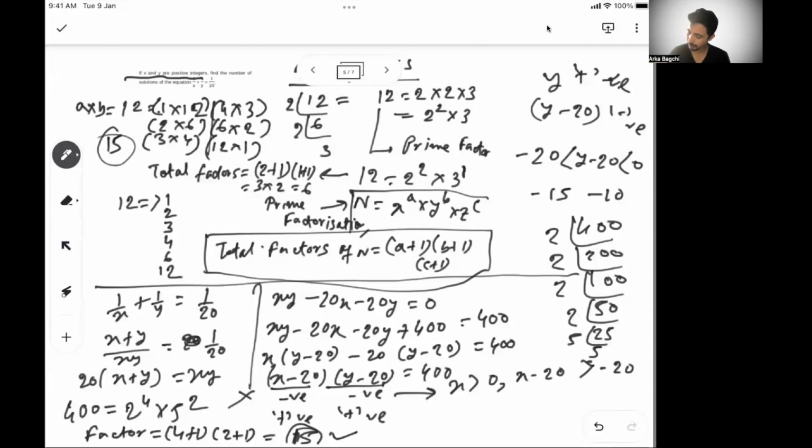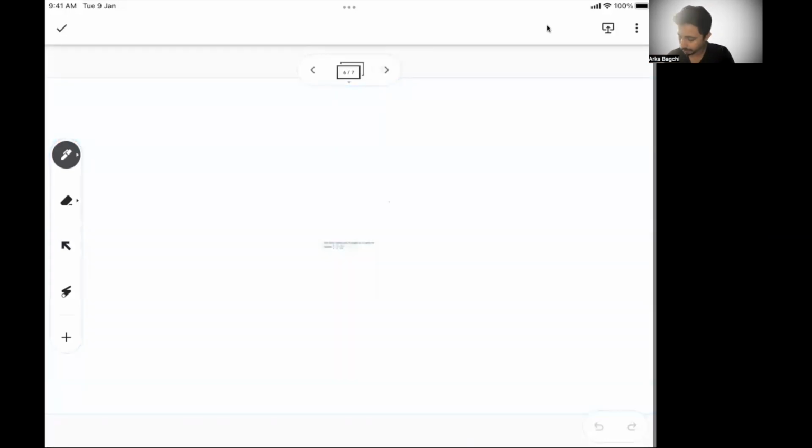So what is meant by one set of solutions? Like I said, 1 and 12 is a solution here. Similarly, for the 15 values of x minus 20, y minus 20 will have its own 15 values. So together they will have 15 sets of solutions, and for each set of solutions you will get one value of x and one value of y. That way you will get 15 values of x and 15 values of y, and that's when there are 15 solutions possible. Hope this is clear. Let's move to the next problem.